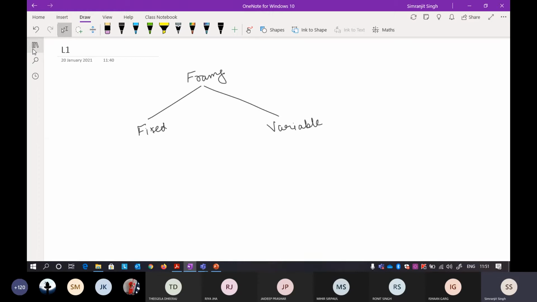In fixed length, if you are reading about operating systems, this also happens there. This topic is called paging in OS, and variable length is called segmentation in operating systems. I'm just mentioning the names so that when you are studying a particular subject, you recognize the concept.